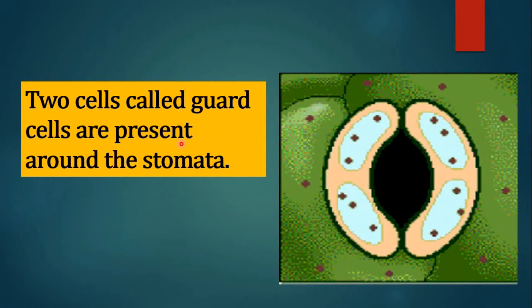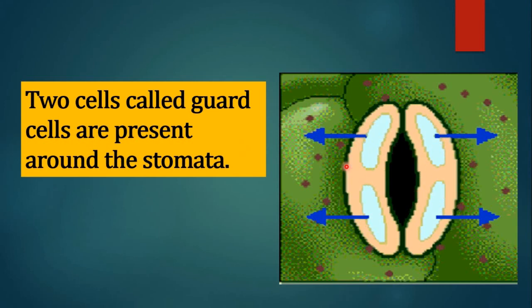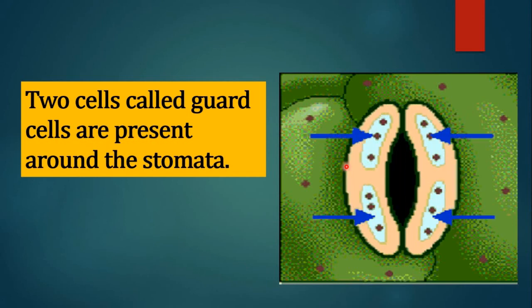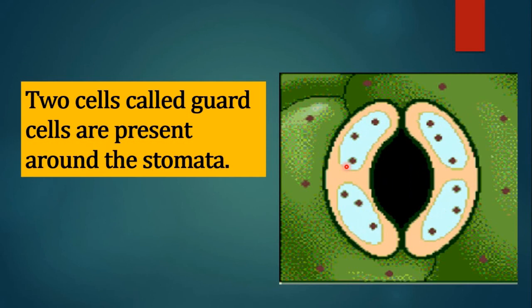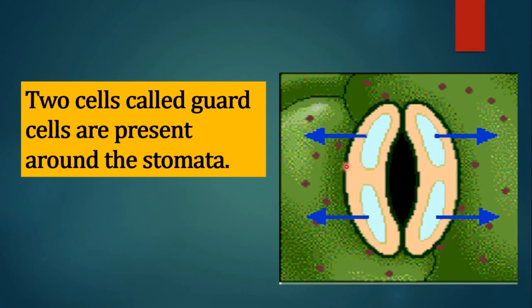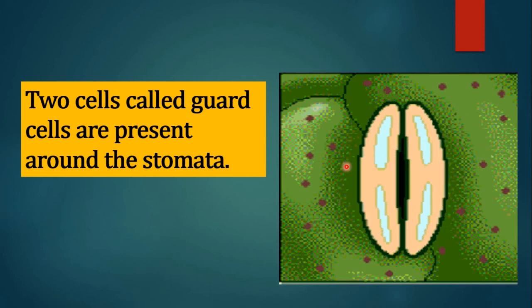Two cells called guard cells are present around the stomata. These cells control the opening and closing of stomata. Transpiration occurs through these stomata.